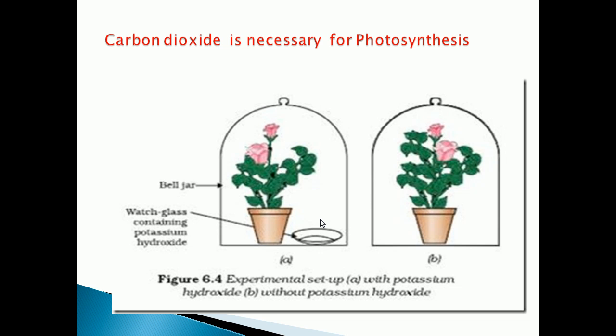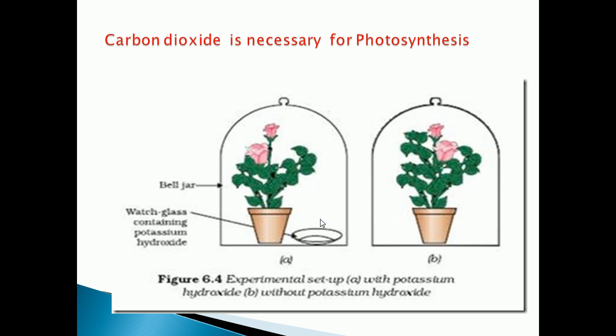So the photosynthesis process will take place only in the leaf of the plant which is kept without potassium hydroxide. So when we do the starch test, you can see the leaf of the plant kept without potassium hydroxide will turn blue black, showing the presence of starch.